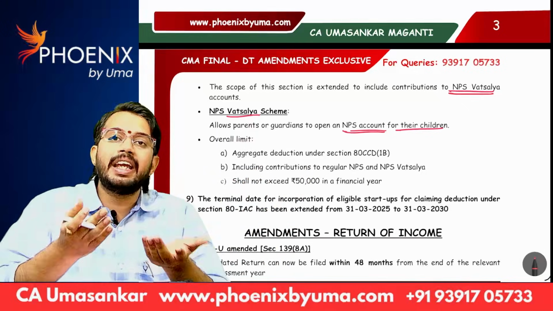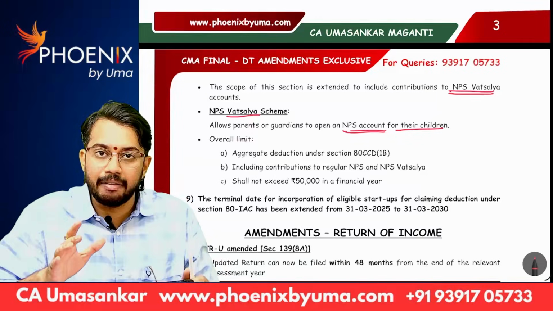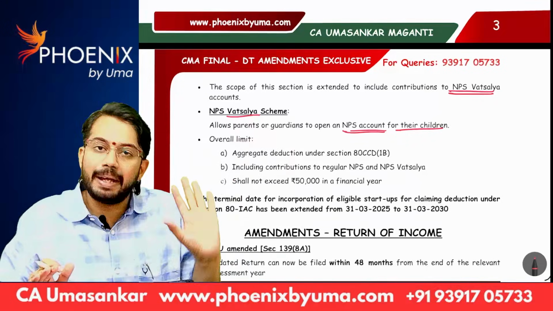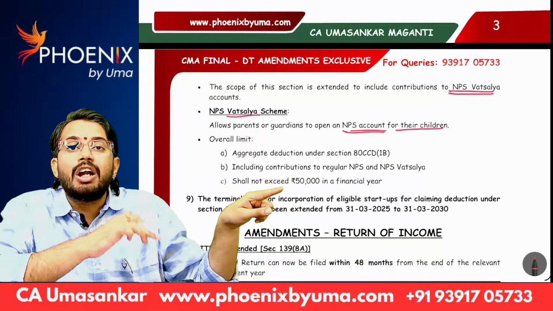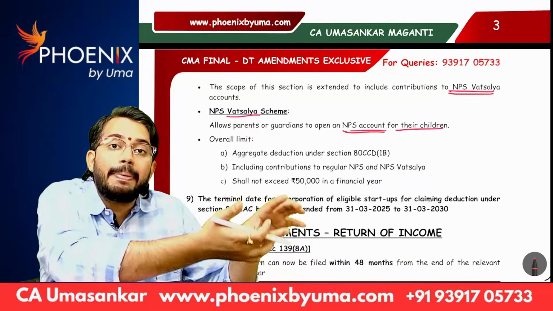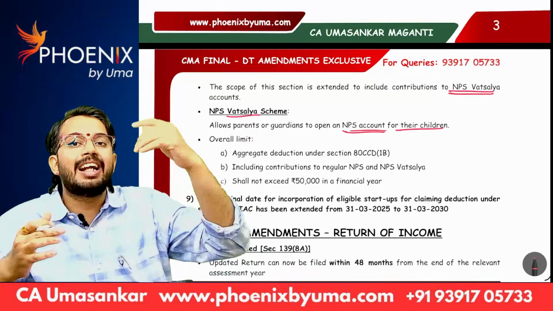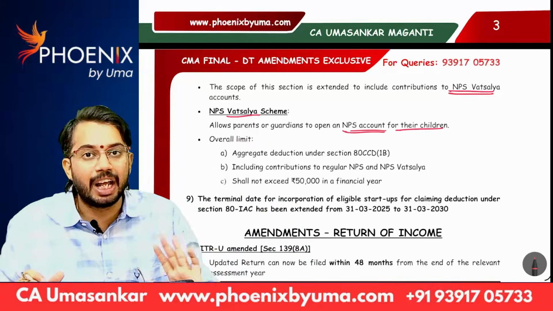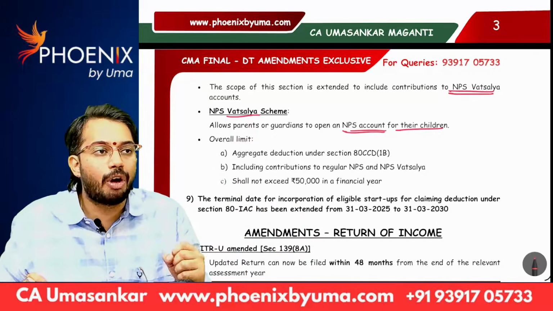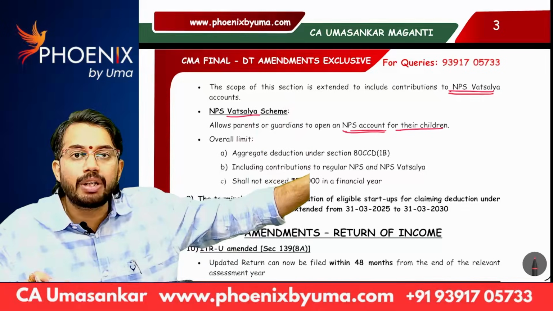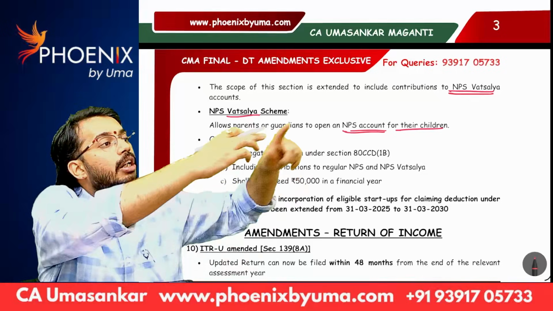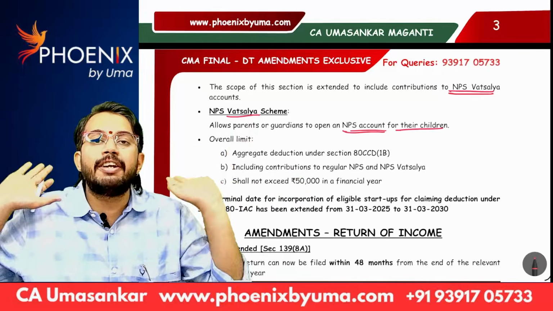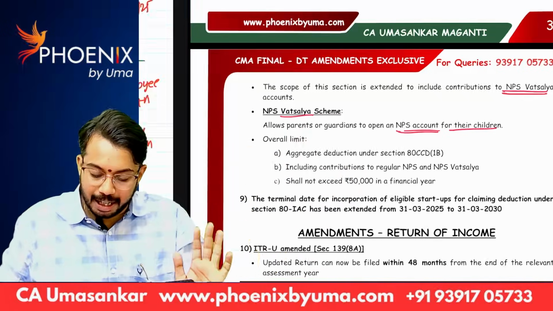So what they are saying is, from 1st April 25, along with contribution to NPS, whatever contribution I am making to NPS Vatsalya is also eligible for deduction. Are you able to understand? That means contribution to my NPS account and contribution to my NPS Vatsalya account, these two contributions together should not exceed 50,000 rupees. Are you able to understand?